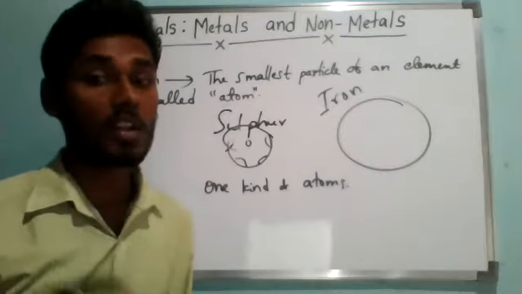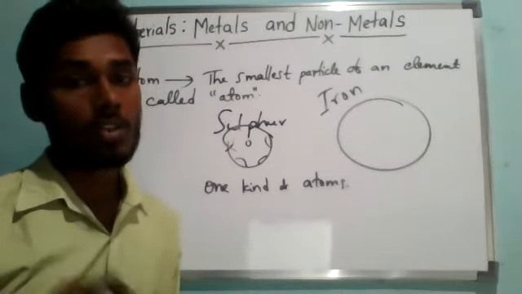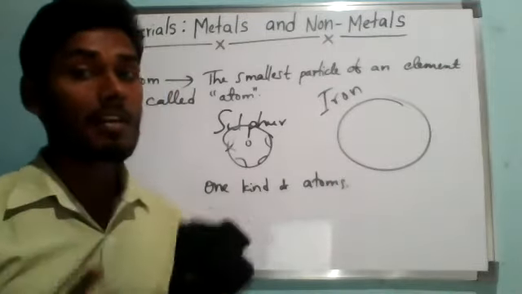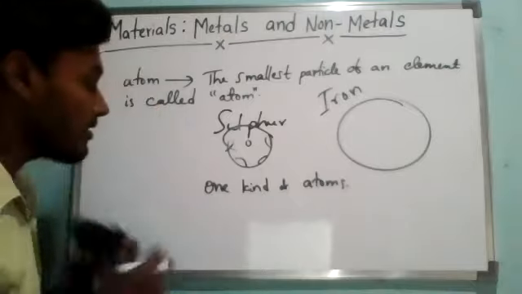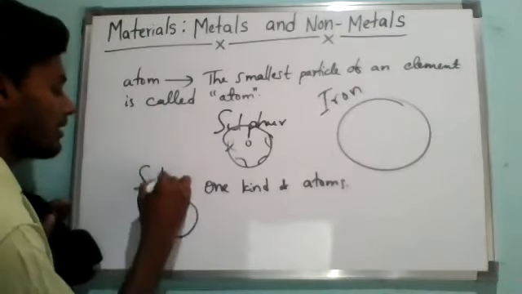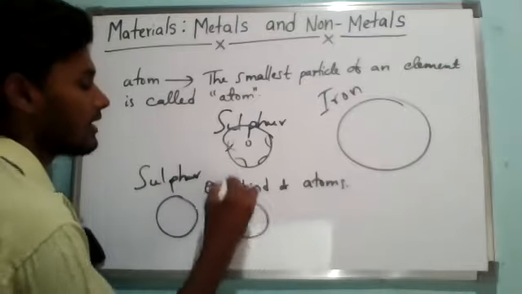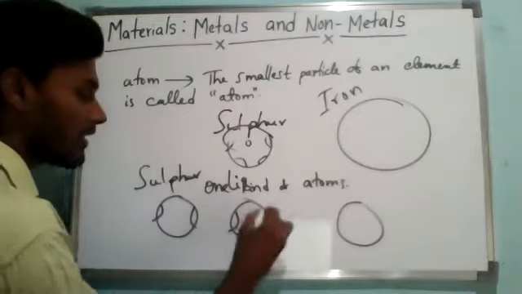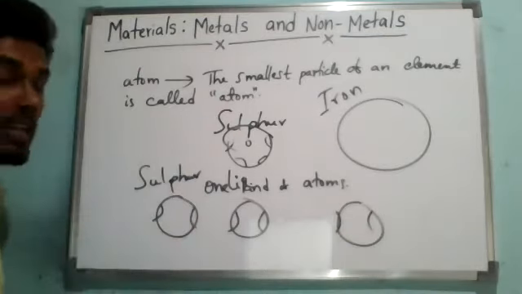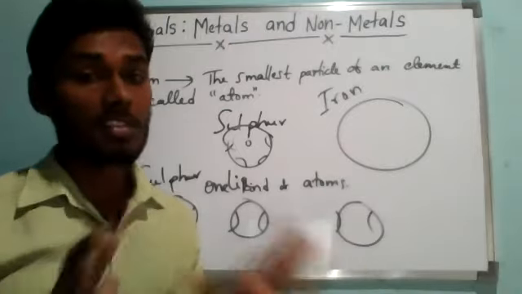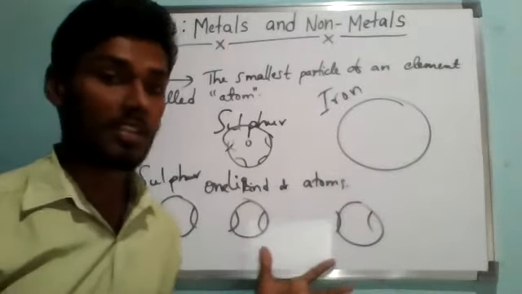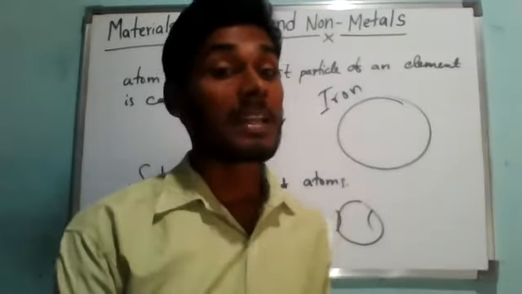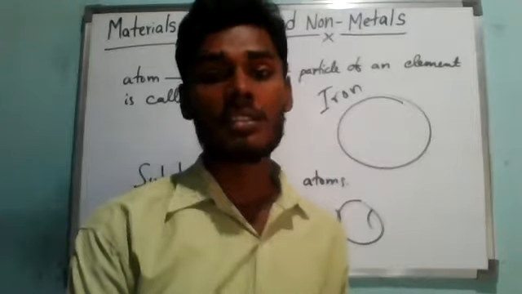For example, if we take an atom of liquid sulfur, understanding? So liquid sulfur, or else the vapor form of sulfur, would be exactly the same as that of solid sulfur. Means if we take solid sulfur, and here liquid sulfur, and here gaseous sulfur, so everywhere, in every state of an element, their atoms are the same. They are not changing. Even though the state of the substance is changing, their atoms will be of the same kind. Understanding? So the atoms of an element remain unaffected by the physical changes of the element.